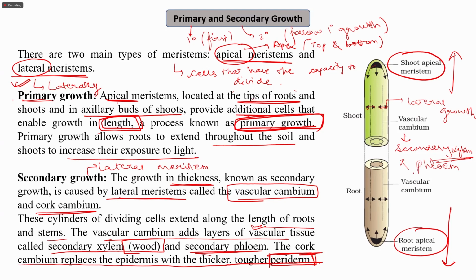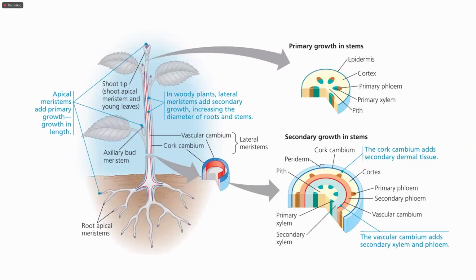Vascular cambium results in the formation of vascular tissues, as the name suggests. So what are the vascular tissues in plants? Vascular tissues in plants are xylem and phloem, which supply water and help in the movement of nutrients throughout the body. So secondary xylem and secondary phloem are formed as a result of vascular cambium, and the cork cambium replaces the epidermis with a thicker, tougher periderm.